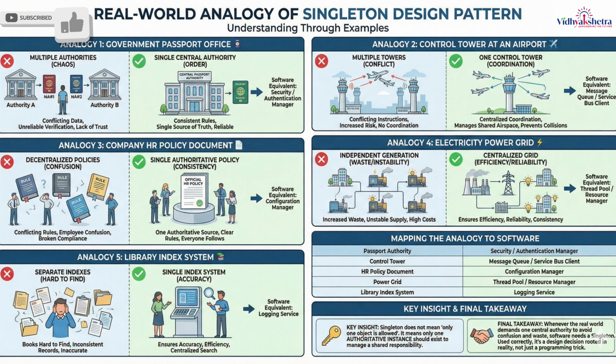Analogy 5. Library index system. A library has thousands of books, but it uses one index system. If every librarian kept a separate index, books would be hard to find and records would be inconsistent. A single index ensures accuracy and efficiency. In software, logging and monitoring systems serve this role and must be singleton.